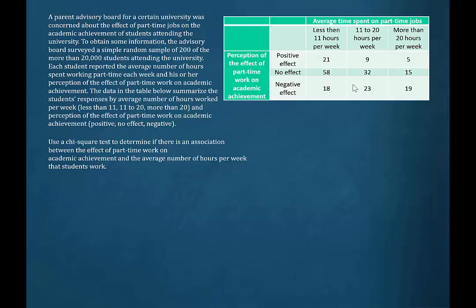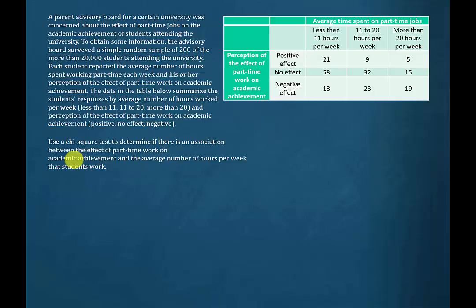So in this table, we have our average time spent on part-time jobs, and then we have perception of the effect of part-time work on academic achievement. And as stated in the problem, the part-time number of hours worked is broken down into three groups: less than 11 hours per week, 11 to 20, and more than 20. And then we have the perception categorized into positive effect, no effect, and negative effect.